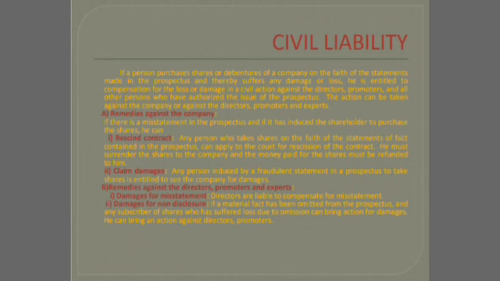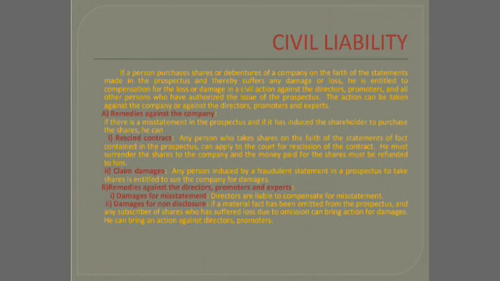Number one is civil liability. Civil liability is that the investors can file a case against the company or take action against the company, or they can claim damages from the company, or they can claim against the directors or promoters. So it can be divided into two. One is the remedies against the company, and the next one is the remedies against the directors, promoters, experts.